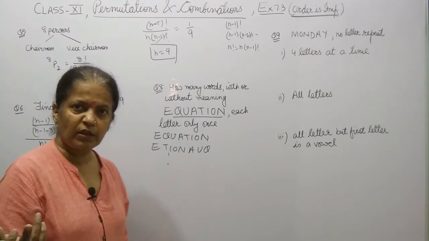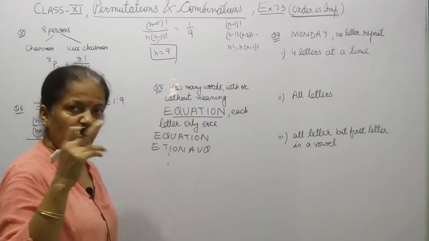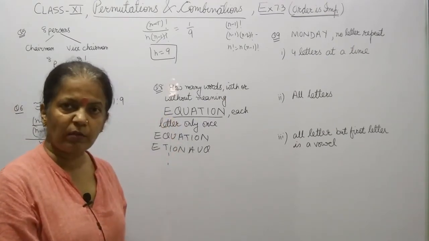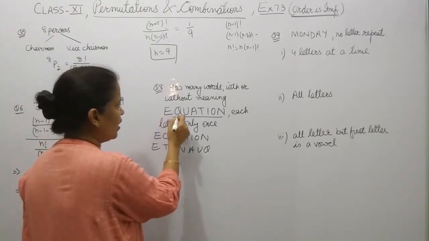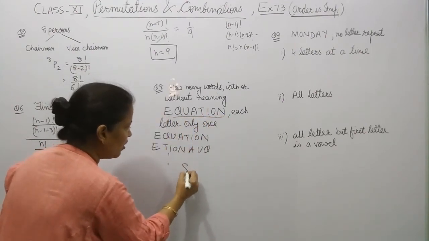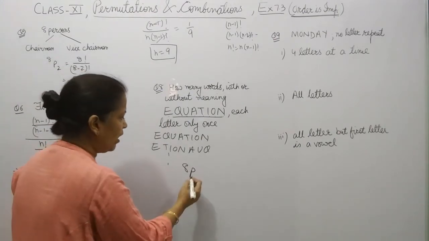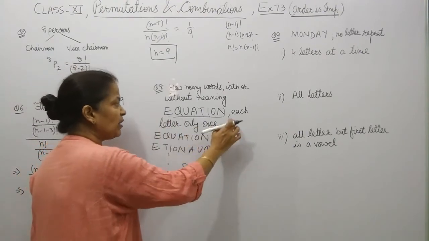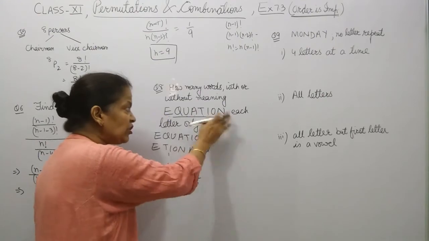So what should be the answer here? How many words with or without meaning? With or without meaning means here the order is important, whether or not it has a meaning. So how many letters? 1, 2, 3, 4, 5, 6, 7, 8. So out of 8, how many are you selecting together? You are taking 8, using each letter only once. We are taking each letter.